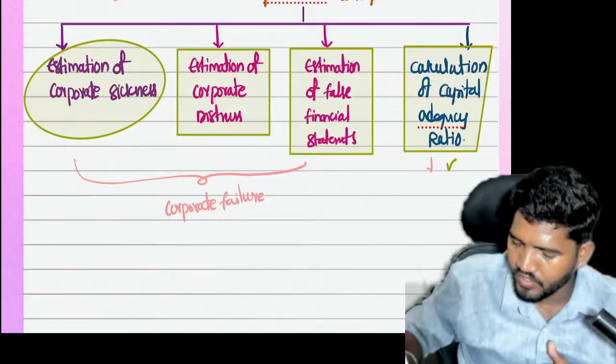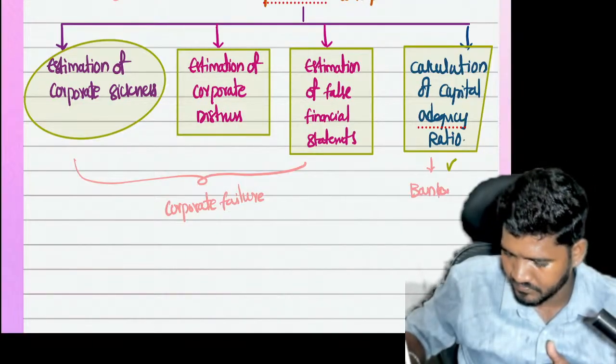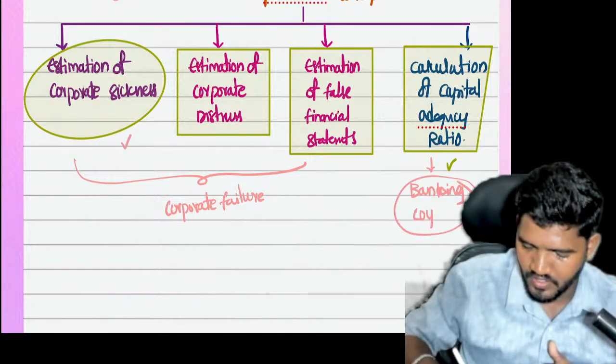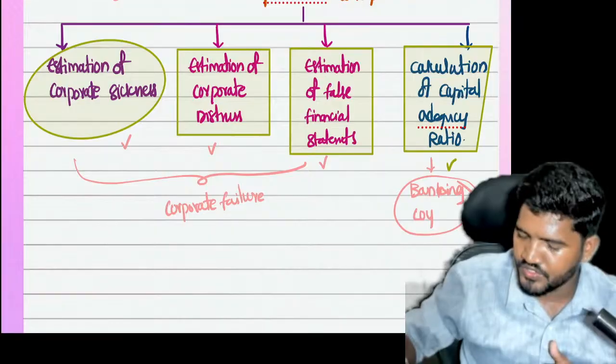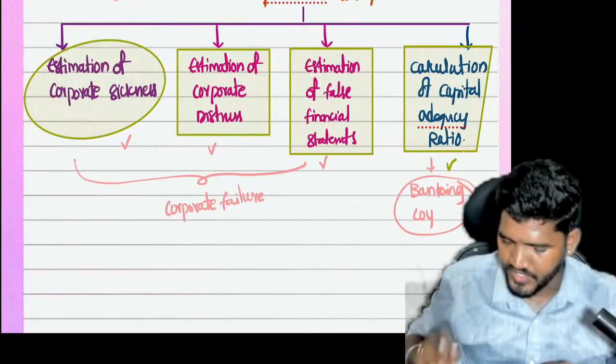The other one relates to banking company concepts. So these three are for all companies. This concept is only for banking companies. That is the basic thing you have to understand.